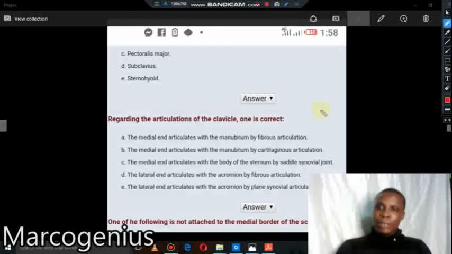Whenever you see fibrous, because both of the articulations are synovial, it cannot be fibrous. Cartilaginous, no. So you have eliminated cartilaginous and fibrous. Anywhere you see cartilaginous and fibrous, it cannot be the answer. Fibrous, you can see this one too. Eliminate this one too. So this one cannot be the answer. This one cannot be the answer. So now it's between C and D.